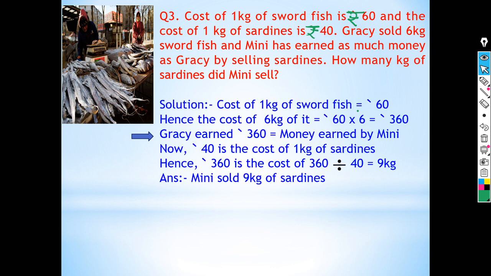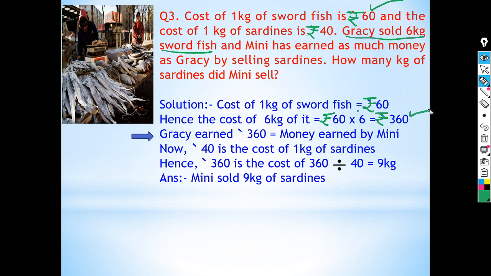So children, in this question, first Gracie sold 6 kg of swordfish at the rate of 60 per kg. So first you have to solve how much she got for swordfish. The cost of 1 kg of swordfish is rupees 60. Hence the cost of 6 kg of it is rupees 60 multiplied by 6. 6 sixes are 36 and we will put 0 after that, so the cost of 6 kg of swordfish is rupees 360.